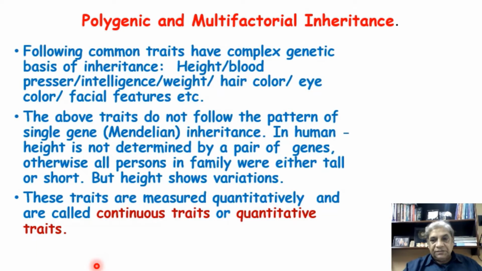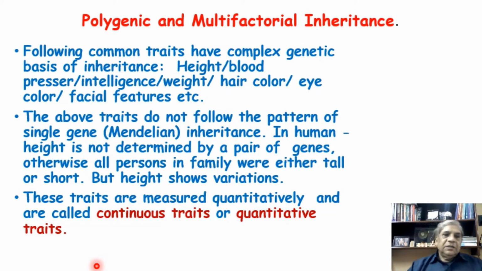Our facial features are also different, and because of that we are identified as different races. So these features are also inherited, but they are not inherited by a single gene.